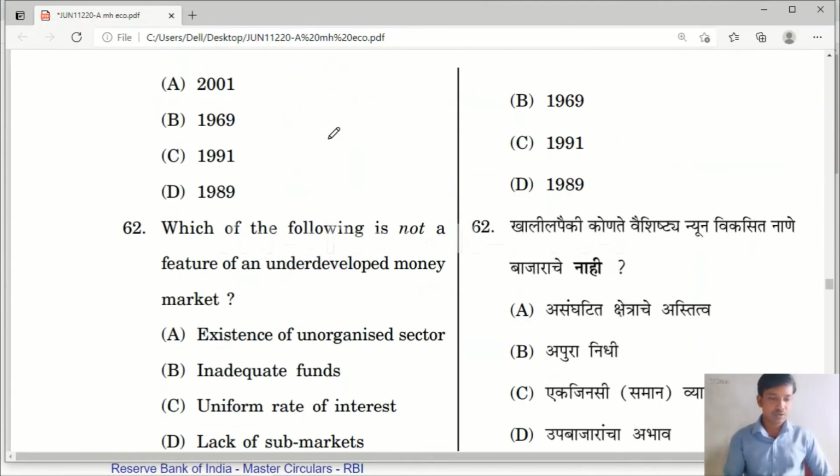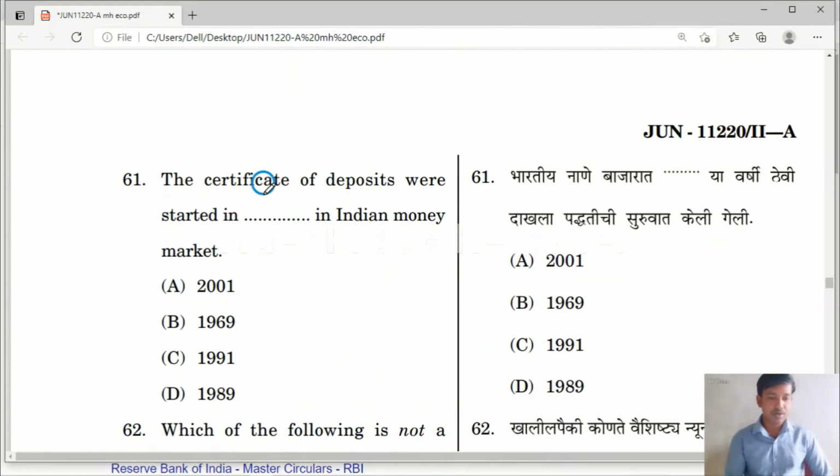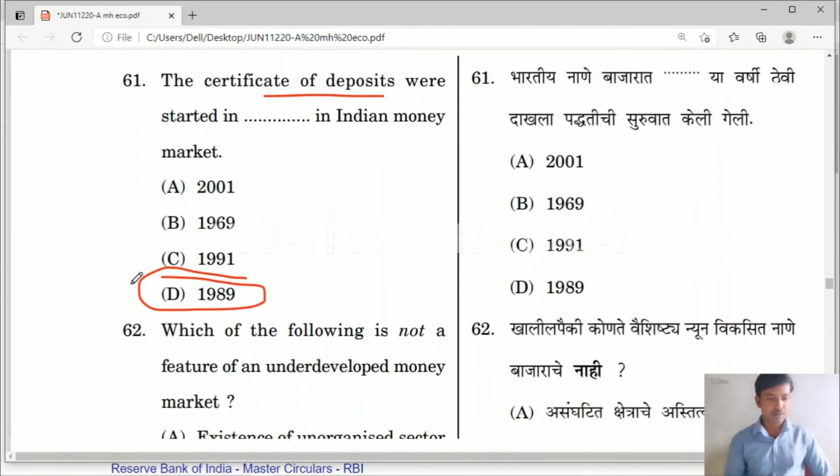Question number 61. The certificate of deposits were started in Indian money market in which year? Option A 2001, option B 1969, option C 1991, option D 1989. Yes, certificates of deposit were started in India in 1989. Please remember, the service area approach also started in 1989, and certificates of deposit also started in 1989. You can remember it easily.